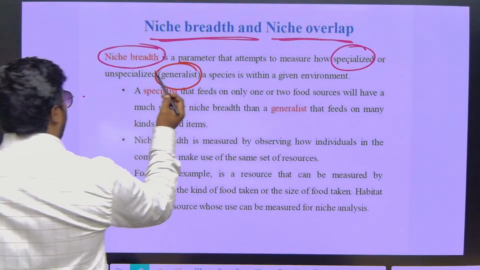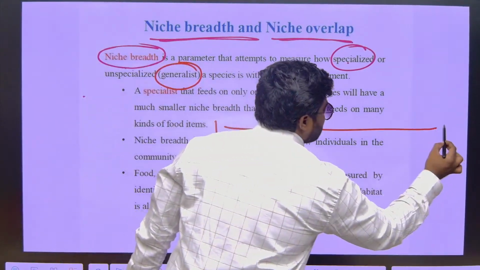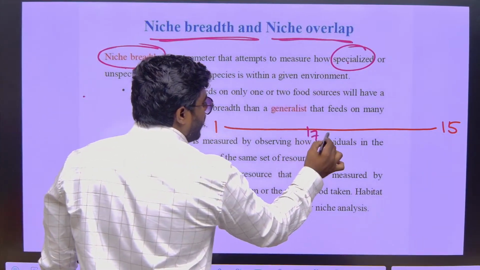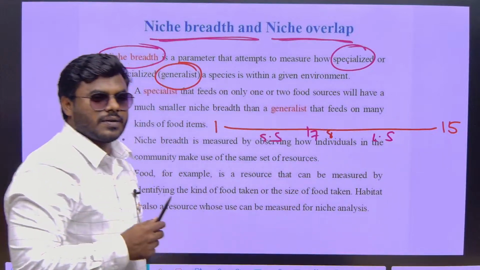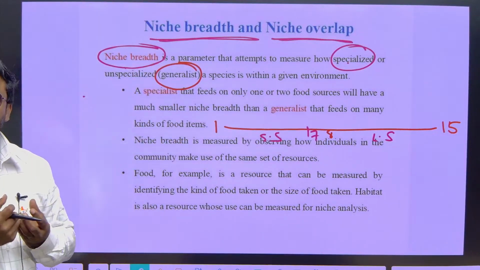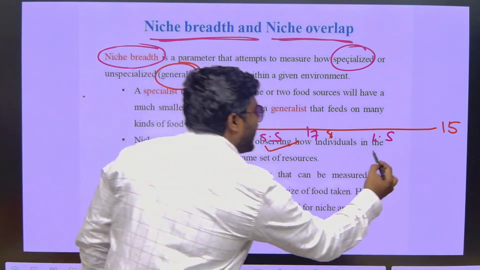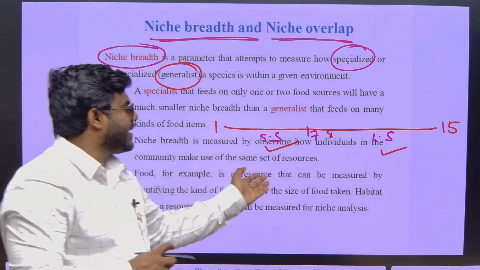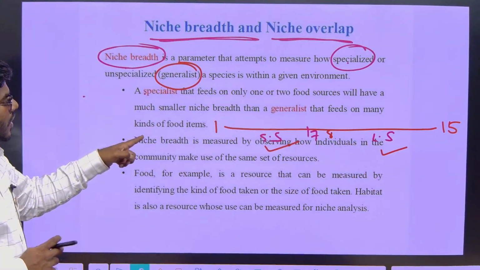First of all, you should know what a generalist is and what a specialist is. Suppose, friends, there are food particles, 1 to 15. Food particles 1 to 7 are extremely small in size, and 8 to 15 are extremely large in size. Specialists are those type of organisms that either eat only small-sized food or only large-sized food. When it comes to the generalist, it doesn't matter whether they are small or large, they can eat all. That is called generalist or specialist.